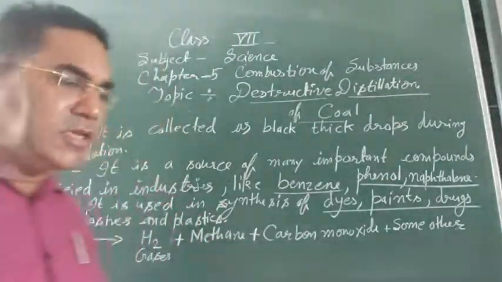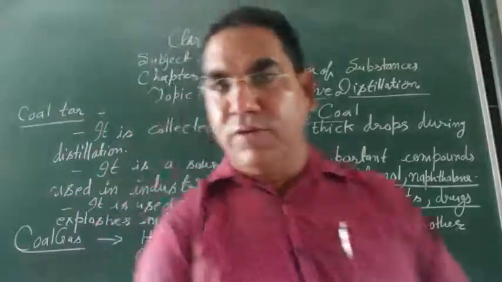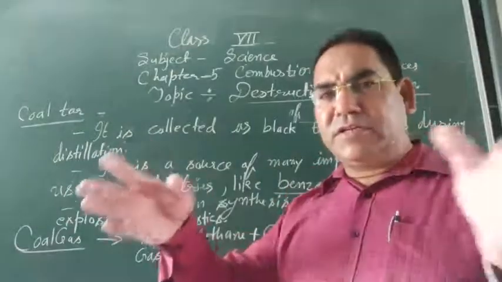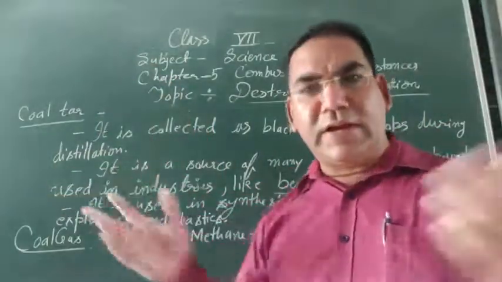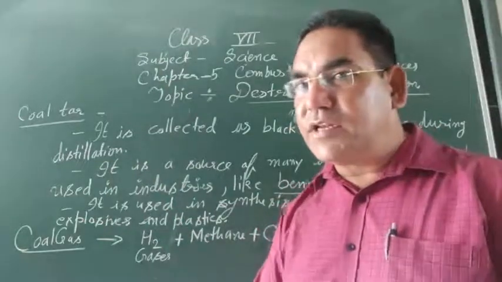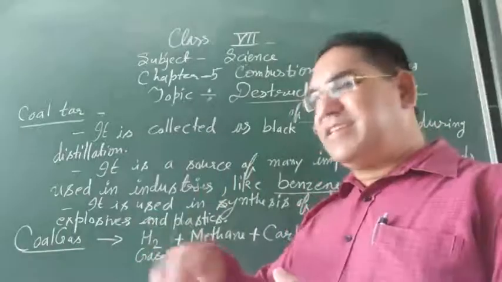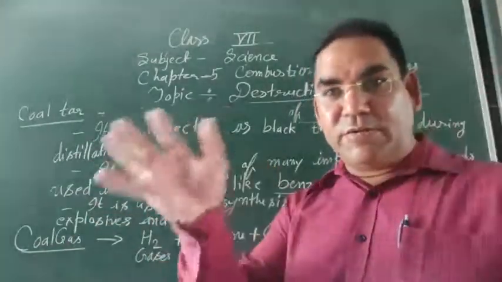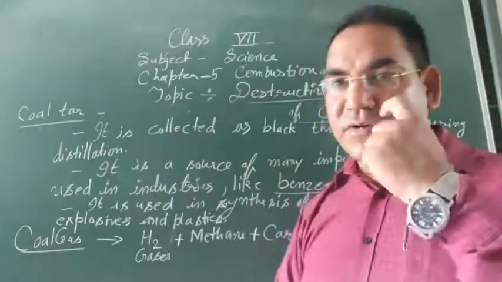Now next one is the coal gas. Coal gas is a fuel. Coal gas is used as a fuel in industries. जहाँ पर destructive distillation हो रहा है उसके आसपास जो फैक्ट्रीज हैं उनमें हम लोग इसको यूज कर देंगे because it is easy to carry, transport nearby to the site of the destructive distillation.